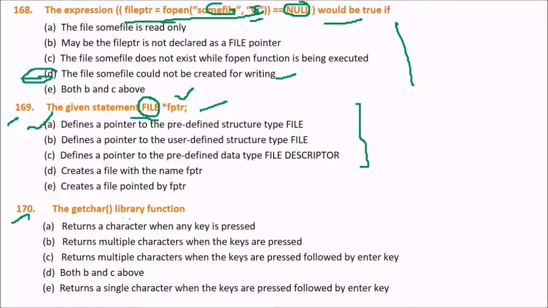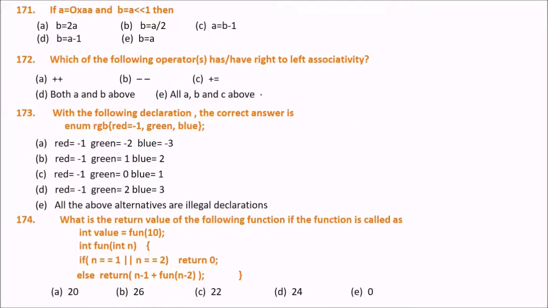Next is the getchar library function. What does the getchar library function do? This is a very obvious question. Now you have to answer this. Can you guess the answer? The answer is E. It returns a single character when the key is pressed followed by the enter key. That is the getchar library function.